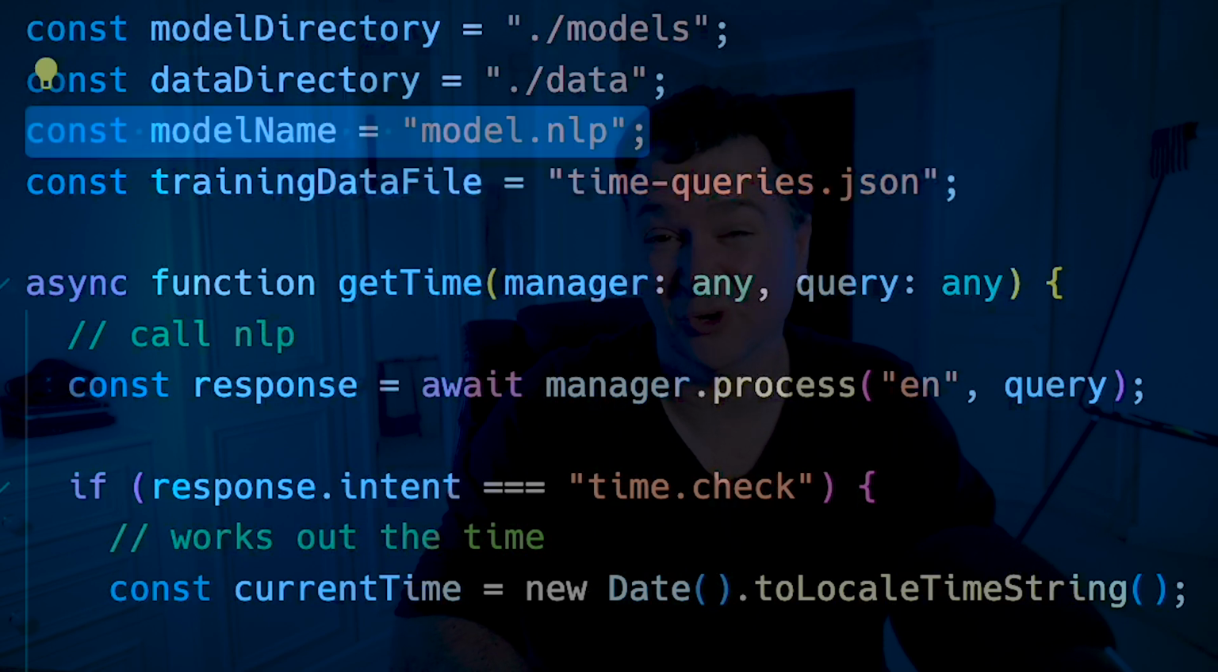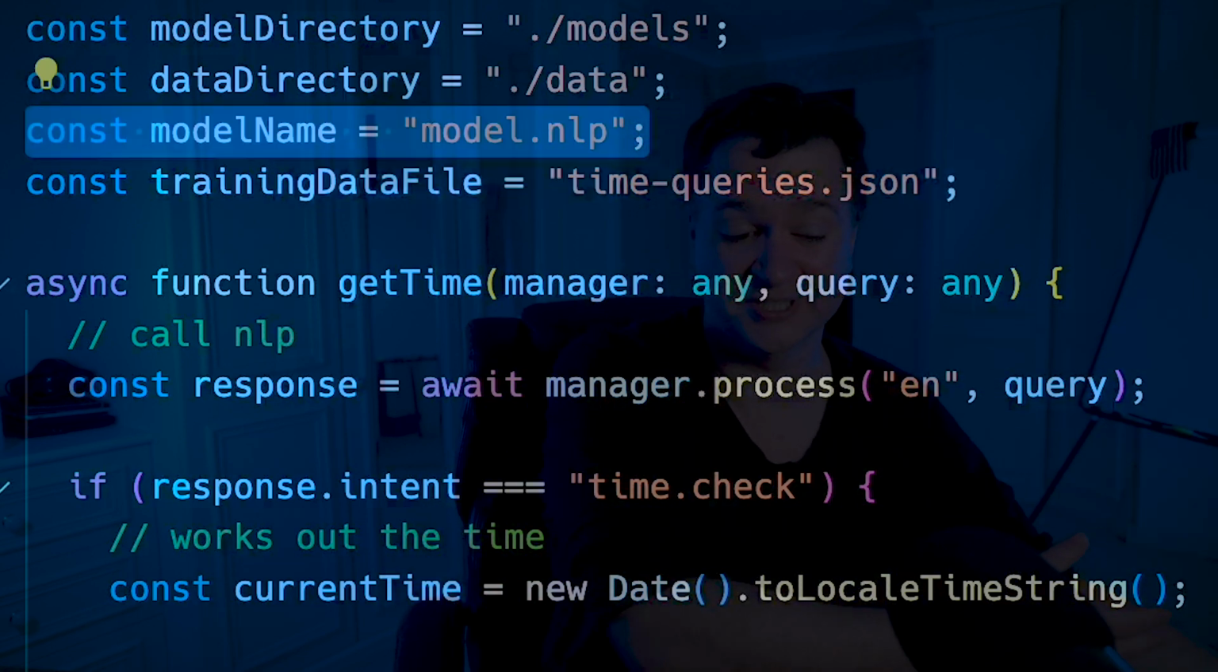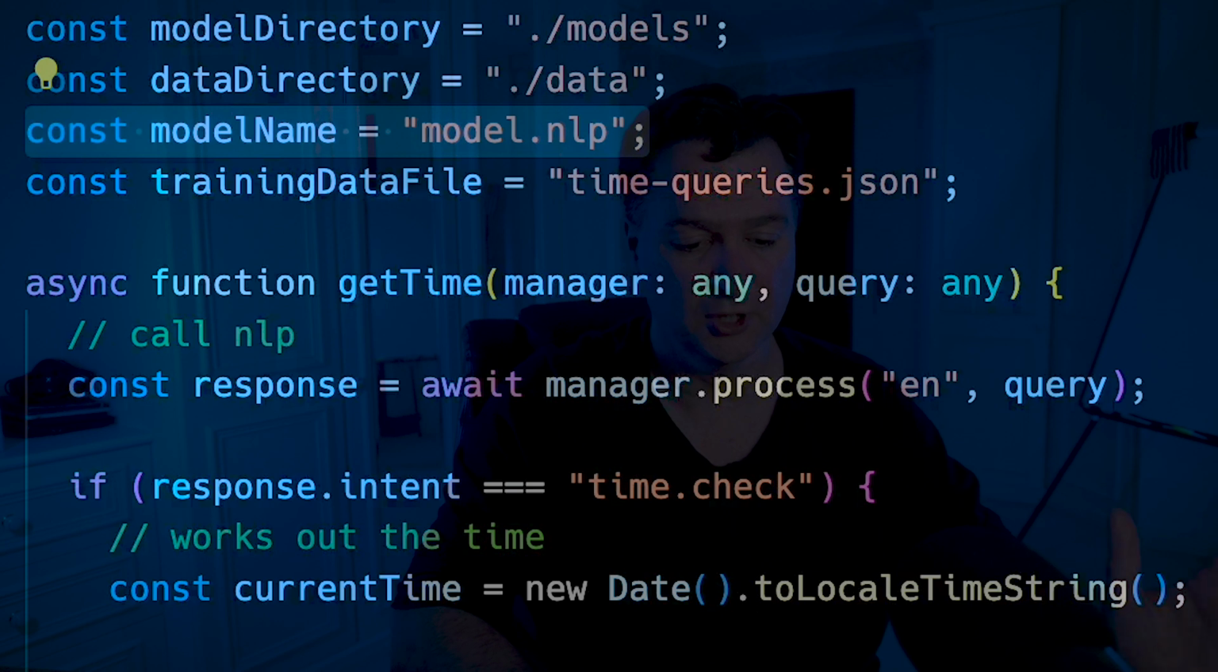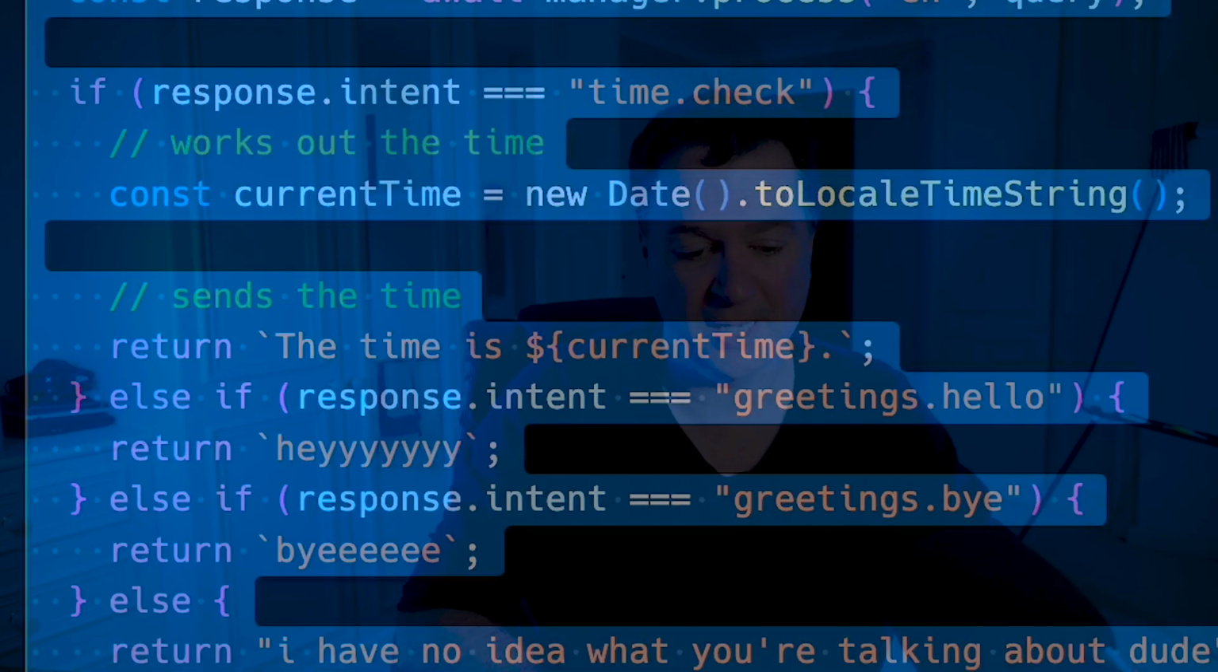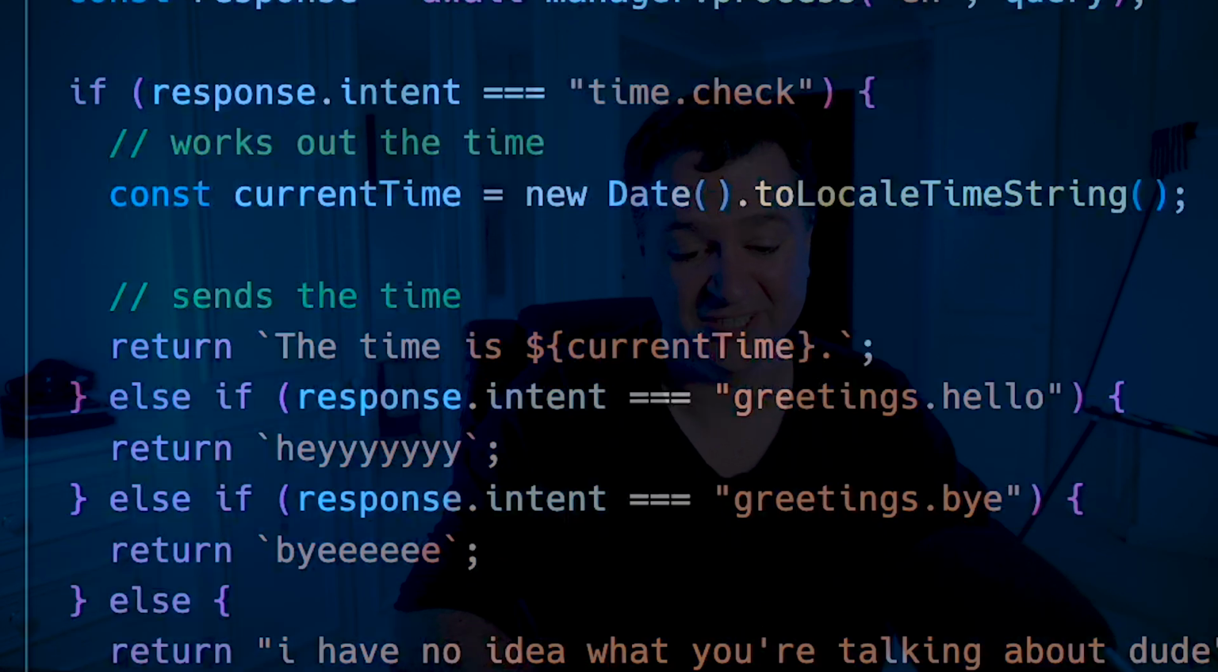The model name is going to be model NLP. So as soon as we train the model, it's going to save it, and it's going to save it in that models folder. We'll show you how that works there. We've got the get time function, which is essentially going to take the query in from the WebSocket server. It's going to check it, see if it's a time one. If it is, it's going to return the time. Otherwise, if it's a hello, it's going to say hey.